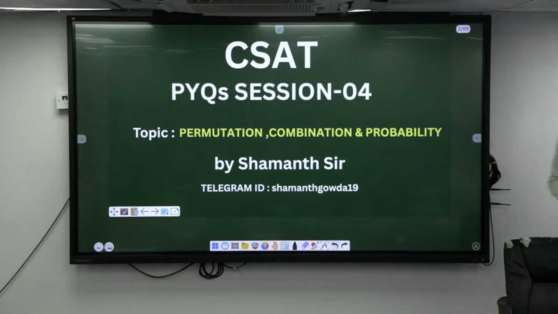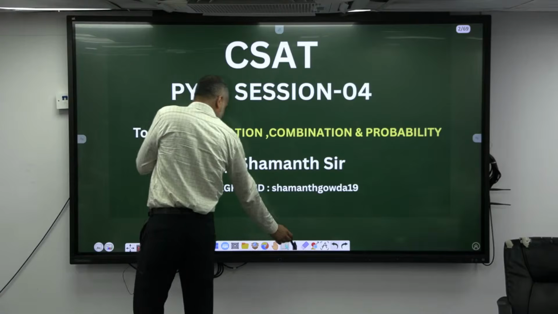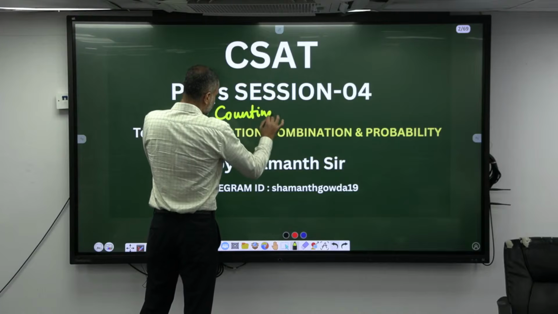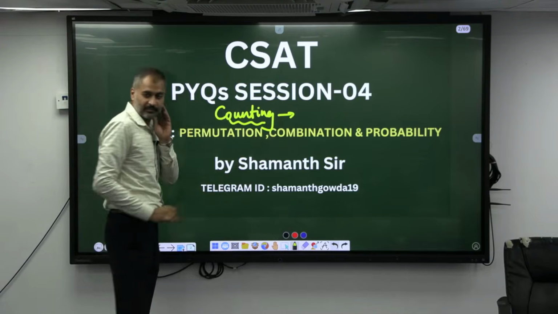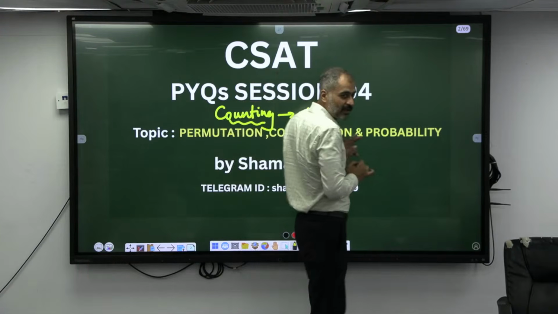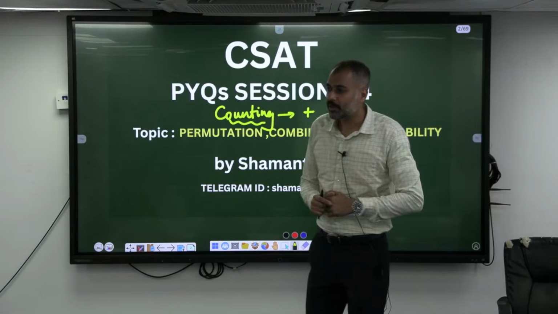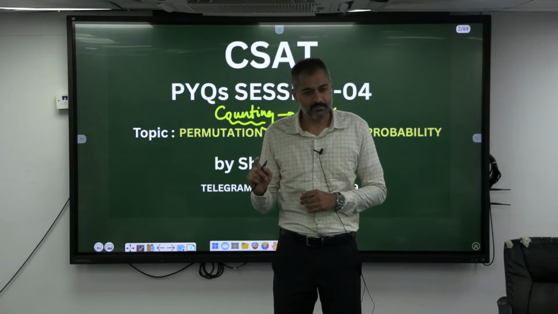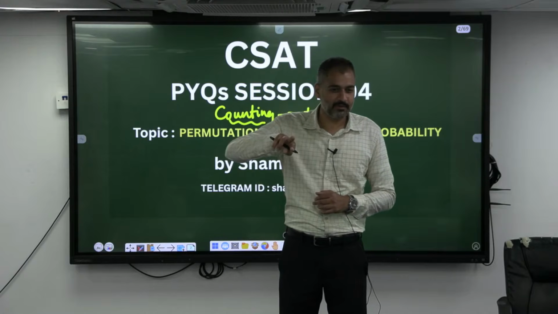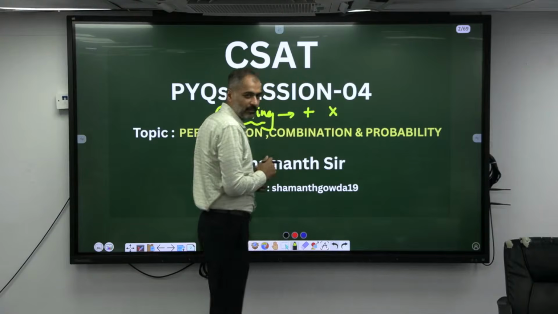What is this permutation, combination, or the probability cases? These are all just counting techniques. How do we count? There are only two techniques of counting. One is addition, one is multiplication. Subtraction is also a form of addition with a negative sign. Division is also a form of multiplication but in an inverse form, ratio, isn't it? So either we'll be adding or else we'll be multiplying in most of the cases.